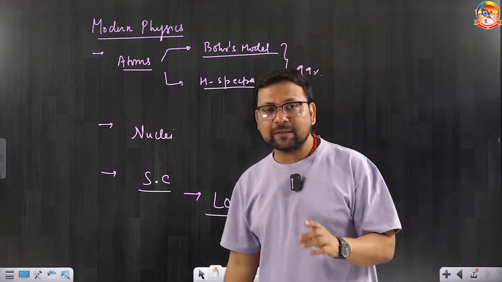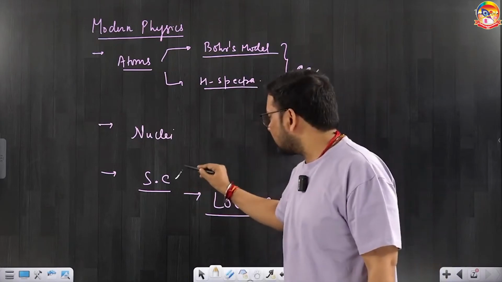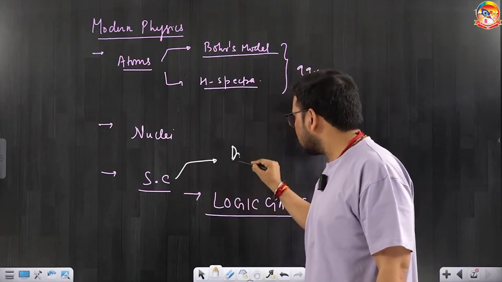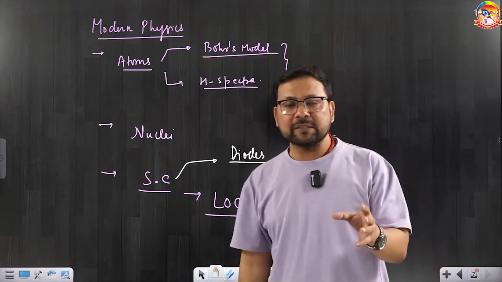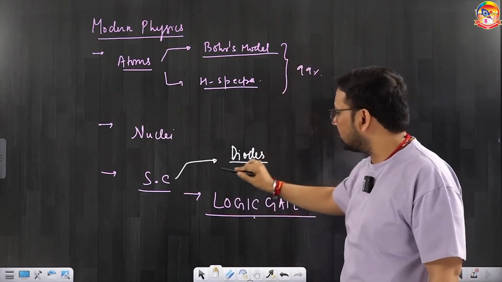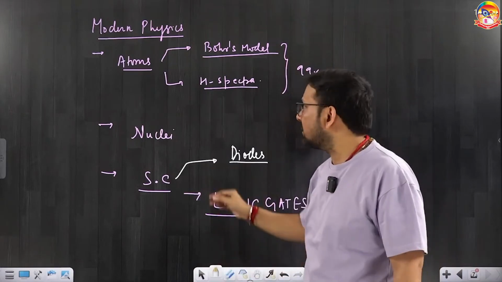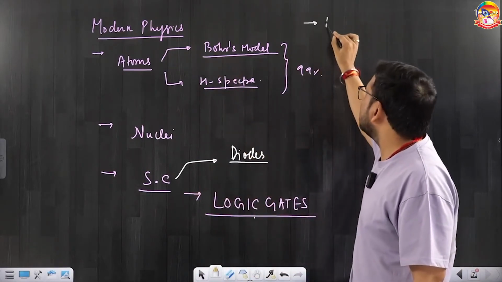But for the other chapter, I will personally recommend semiconductor. Do read NCERT, that requires a very mature head. Take help of your mentor, but do read NCERT for this and solve all kinds of diodes, optical diodes or PN junction diodes. These two can give you almost 100% marks in semiconductor. So these are the chapters, and in this include dual nature also.